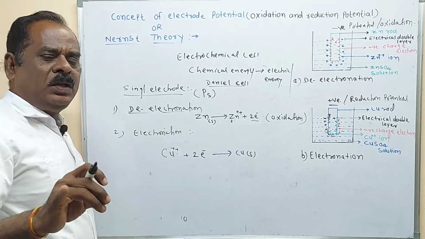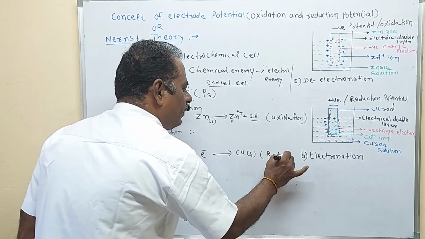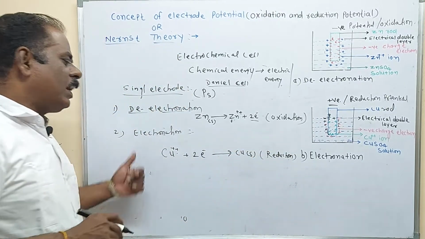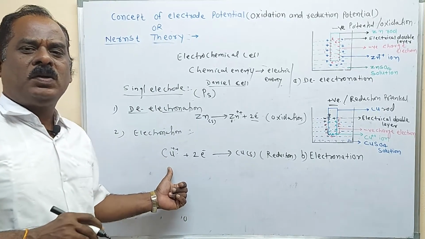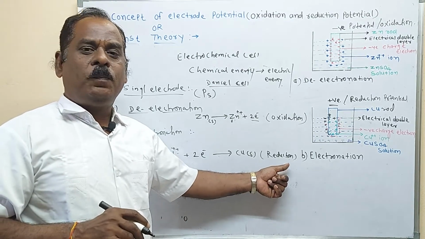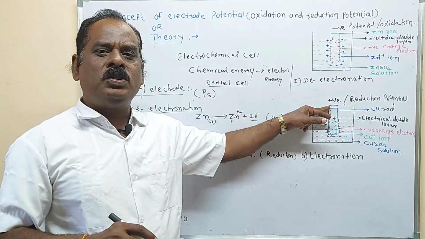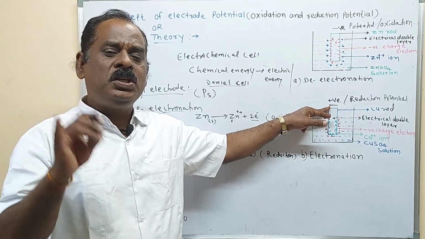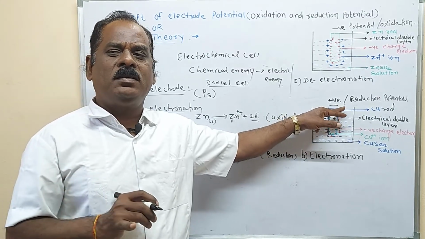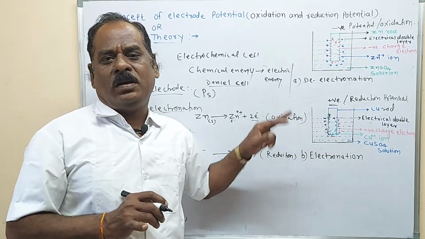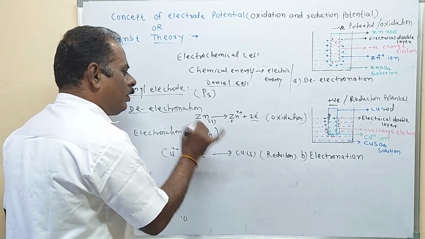The reaction in which an electron is accepted is called the reduction reaction. It is also called electronation. The reaction in which electrons are accepted by cations is called the reduction reaction, and the potential is developed. A double layer is formed on the electrode. The potential is called the positive potential or reduction potential; in short, the potential developed due to the reduction reaction. It is also called the osmotic pressure of the cation, denoted by Po.